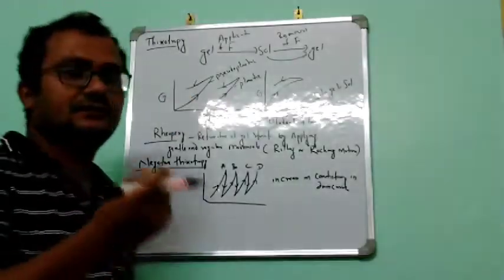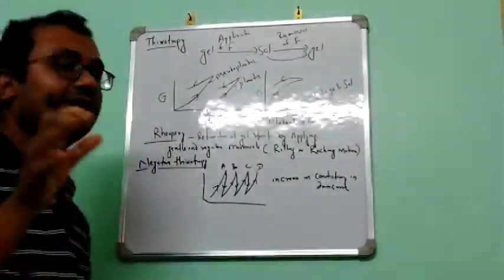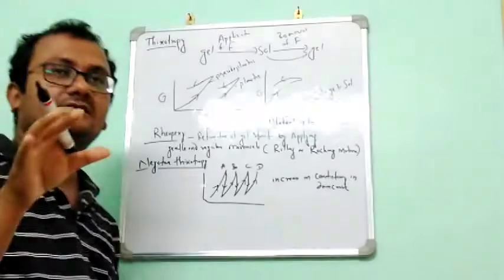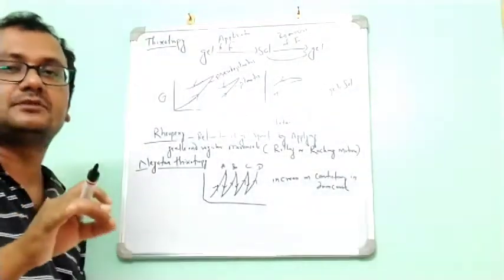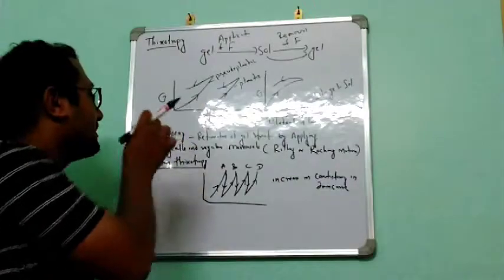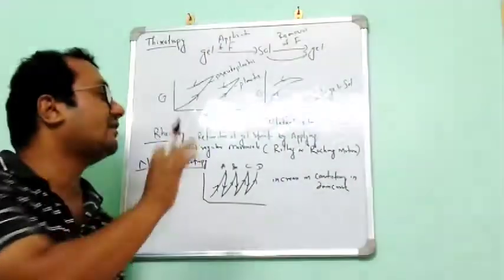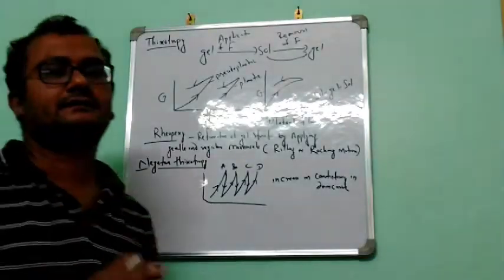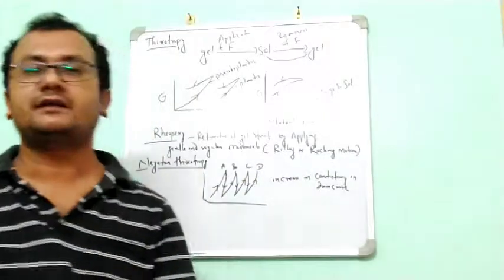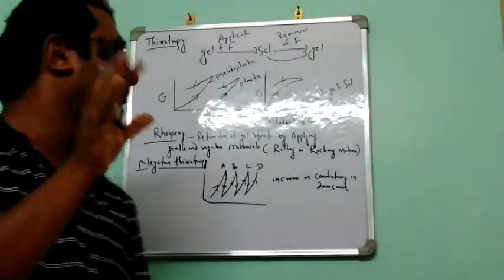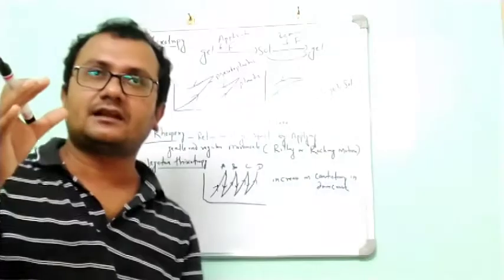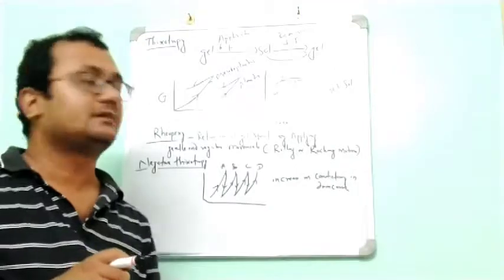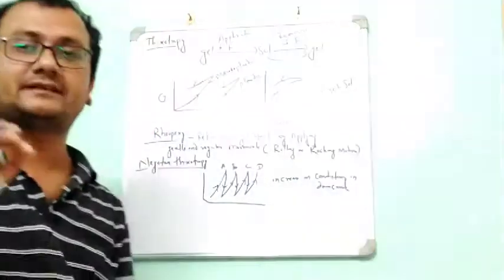So that is the thixotropy what is told. But there is a process to get faster. There is a process to recover the liquid to its original position. There is a technique that is known as rheopexy. Rheopexy is nothing but a reformation of gel structure by applying gentle and regular movement, or we can say rolling and rocking motion. So when we apply this type of force, rolling and rocking motion, to a particular liquid, then it will recover to its original consistency. This type of phenomenon we call rheopexy.